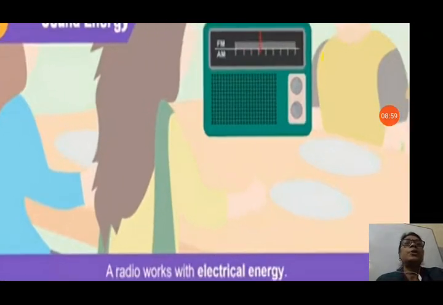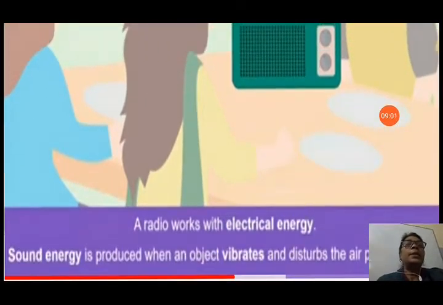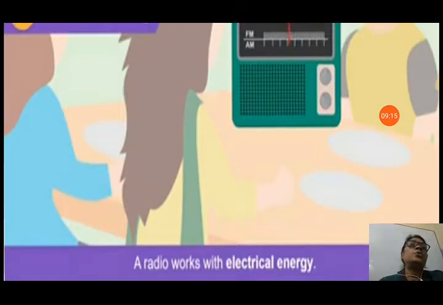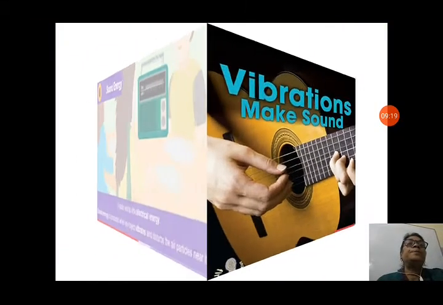You can see from the radio we get sound energy. A radio works with electrical energy. Sound energy is produced when an object vibrates and disturbs the air particles. When air particles near it are disturbed by the vibration, then it produces sound. In radio also you can see the example of sound energy.